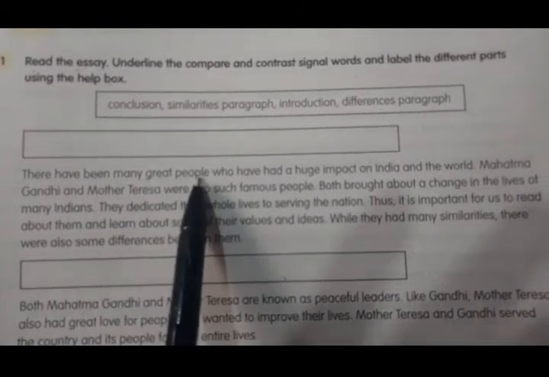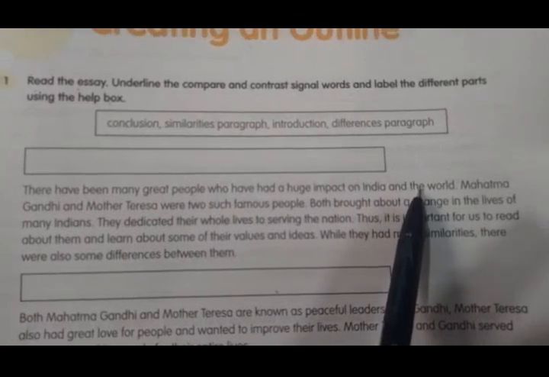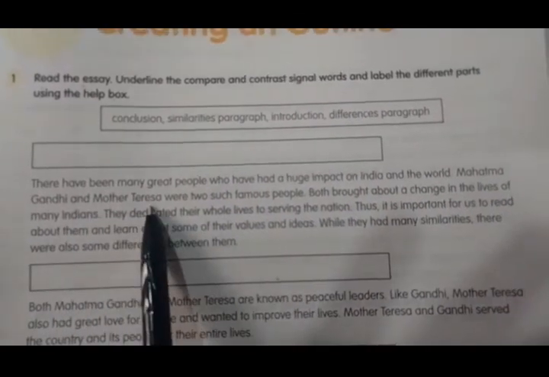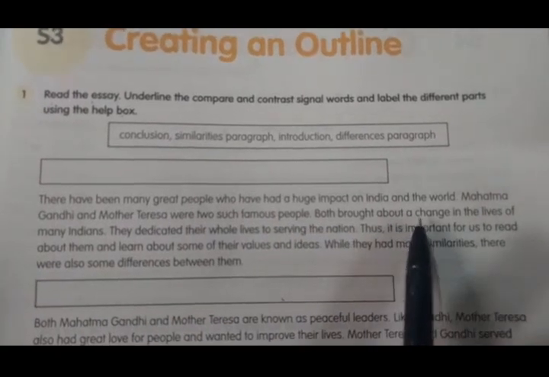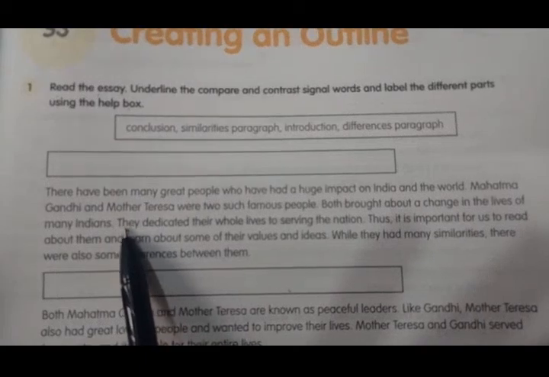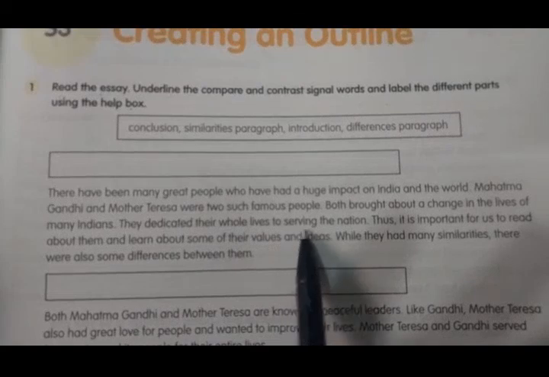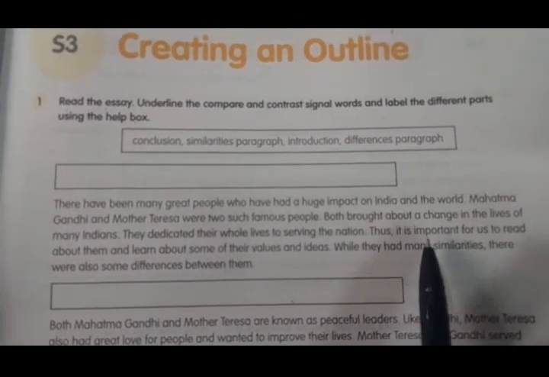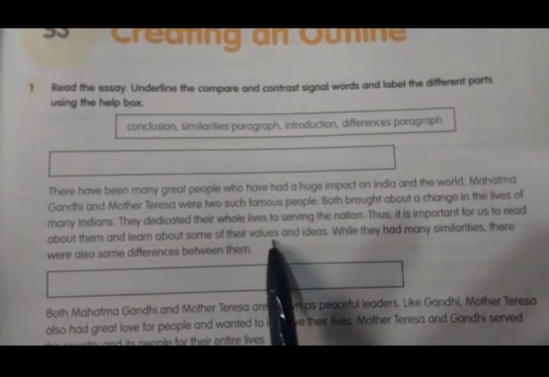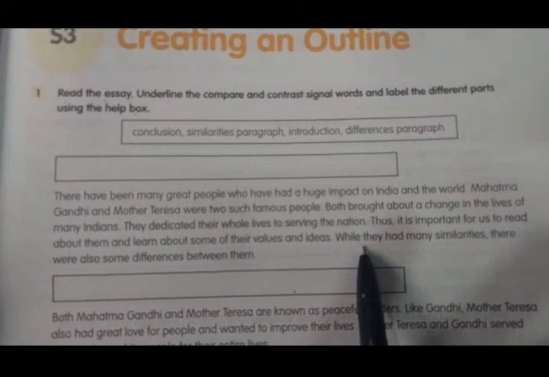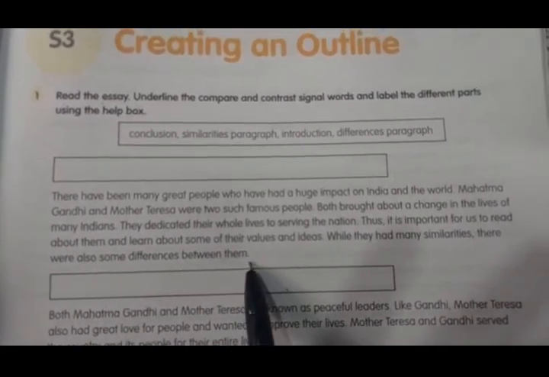There have been many great people who have had a huge impact on India and the world. Mahatma Gandhi and Mother Teresa were two such famous people. Both brought about a change in the lives of many Indians. They dedicated their whole lives to serving the nation. Thus, it is important for us to read about them and learn about some of their values and ideas. While they had many similarities, there were also some differences between them.